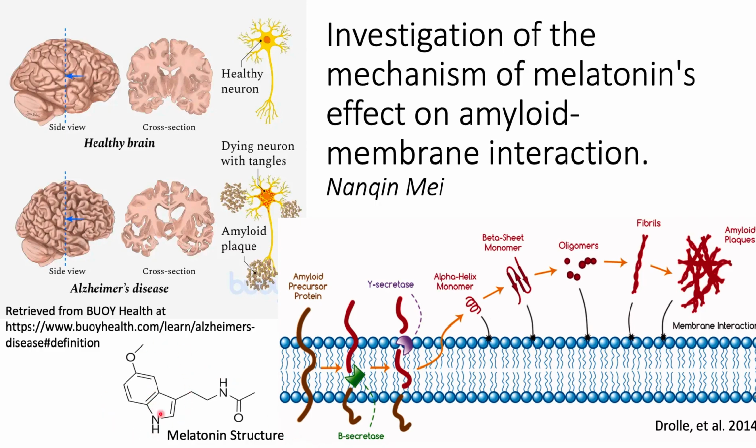Melatonin, a small molecule hormone that naturally occurs in human bodies, was shown from cellular and animal studies to be able to prevent membrane from amyloid toxicity. So we want to reveal the molecular mechanism of such preventive role of melatonin by using several nanotechnology tools to complete this research from many aspects.